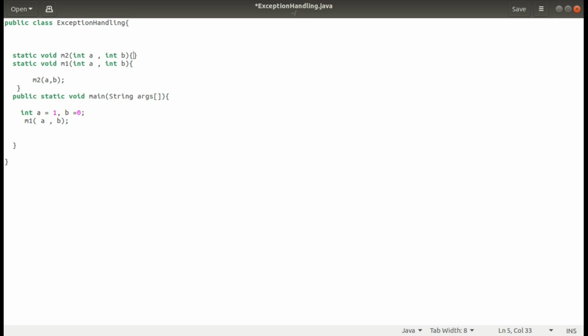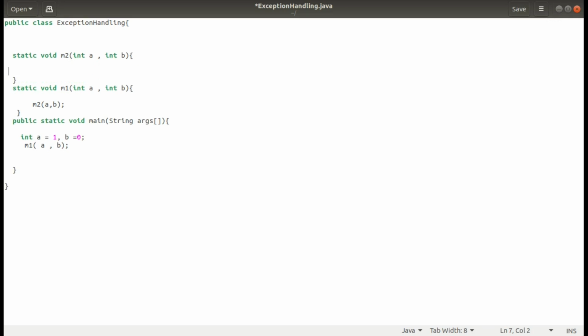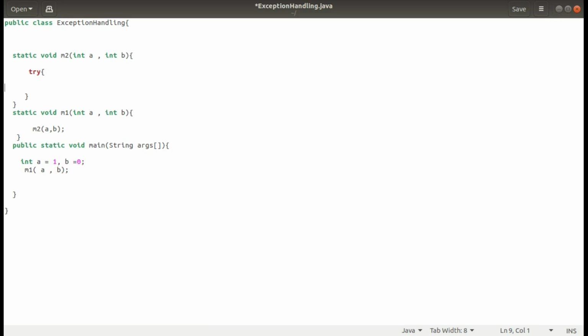In this body we will use a try, and b is 0, so we are trying to divide by 0. Let's do int c equal to a divided by b.